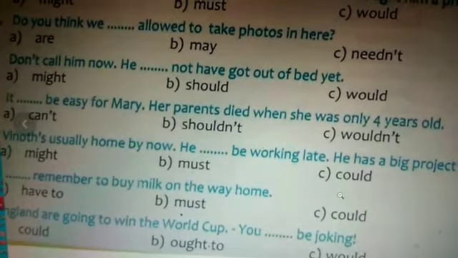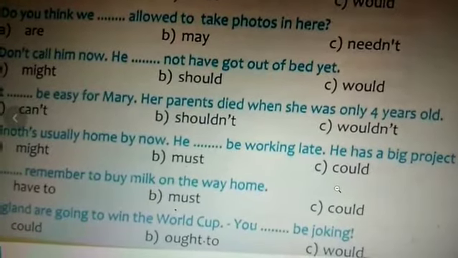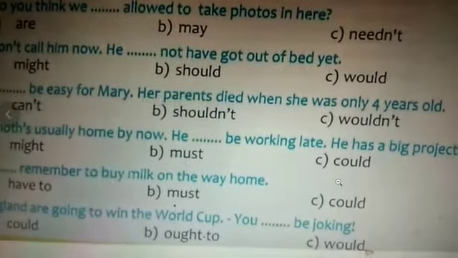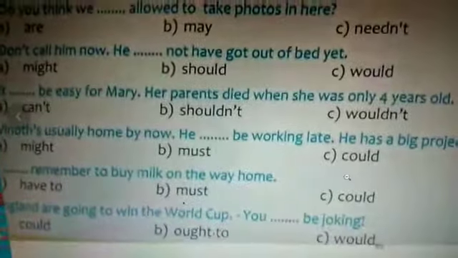So option B. Then 10th question, you see, England are going to win the World Cup. You ought to be joking. Option B. So hope you have understood the usage and about the modals.